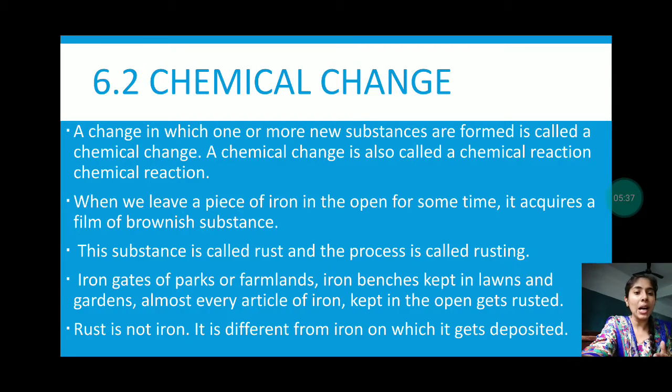Iron gates of parks or farmlands, and iron benches kept in lawns and gardens: almost every article of iron kept in the open gets rusted.